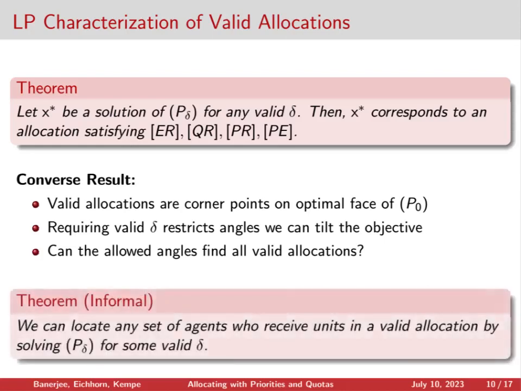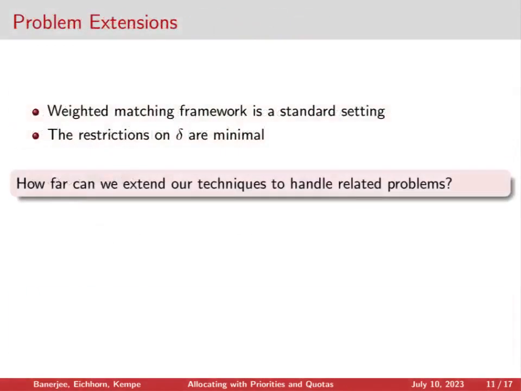And we have a theorem that says, yes, for the most part, if you tell me any set of agents who receives a unit in a valid allocation, there's some valid perturbation we can pick that will locate such a valid allocation. I've just described how we can reduce the priority respecting allocation problem to a weighted bipartite matching problem. And moreover, the restrictions that we place on these weights for the perturbations delta are minimal.